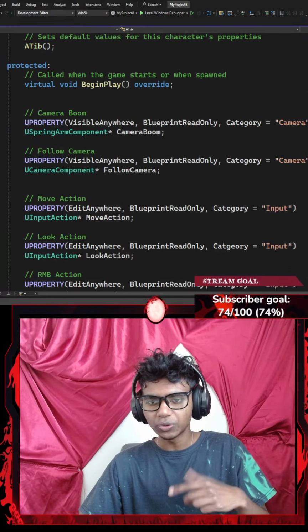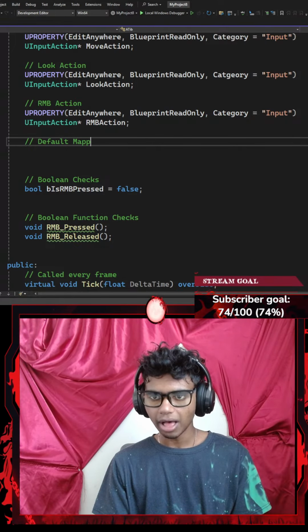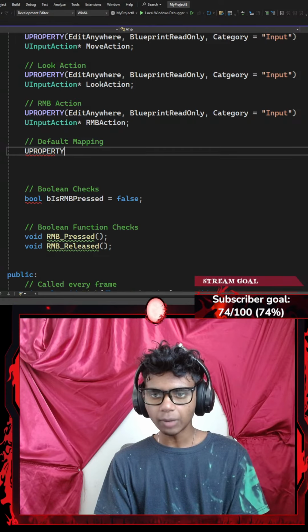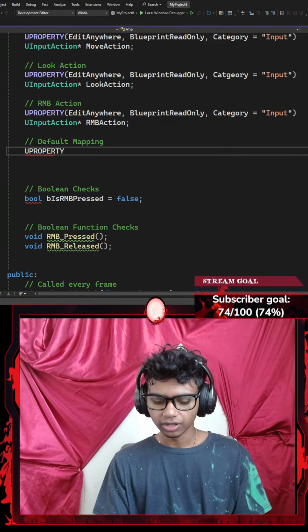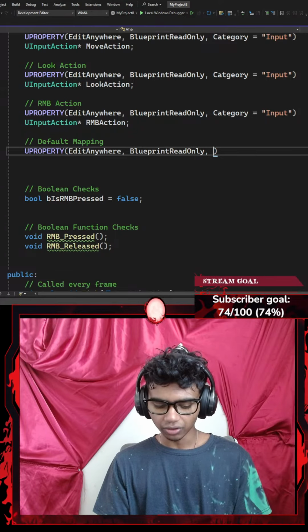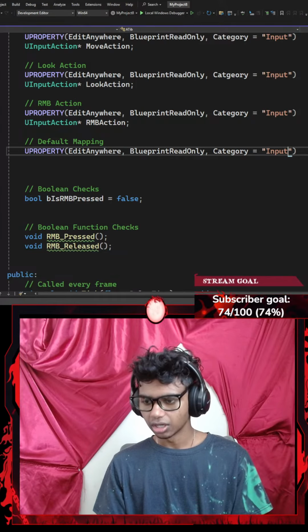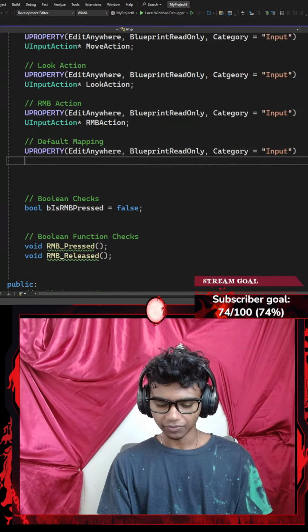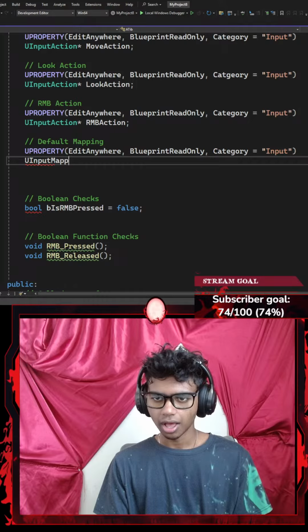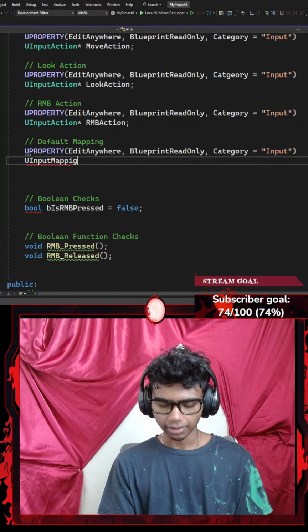Let me do that real quick. So I'm gonna go down here, add a comment that says something like default mapping. There I'm gonna create a UPROPERTY with a pair of parentheses. There I want my default mapping. I want to be able to edit it anywhere. I want it to be BlueprintReadOnly. And lastly, I want my category to be equal to something like Input. Okay, perfect. Then I'm going to create something like a UInputMappingContext. Let's go with something like MappingContext.